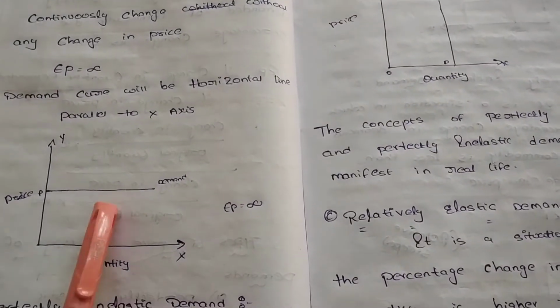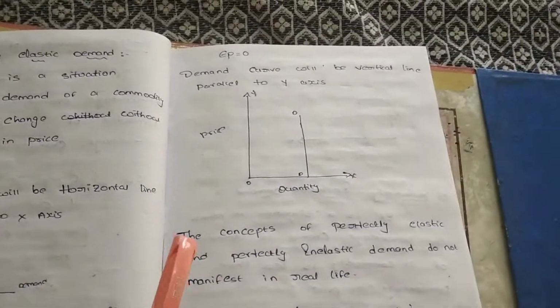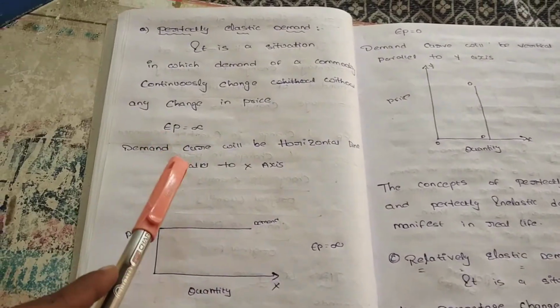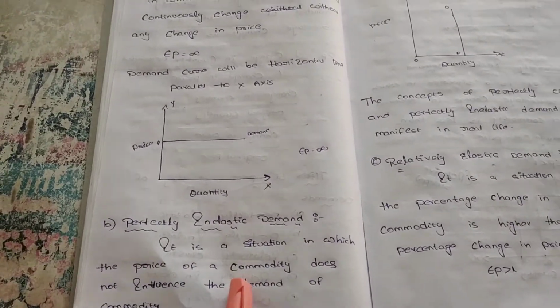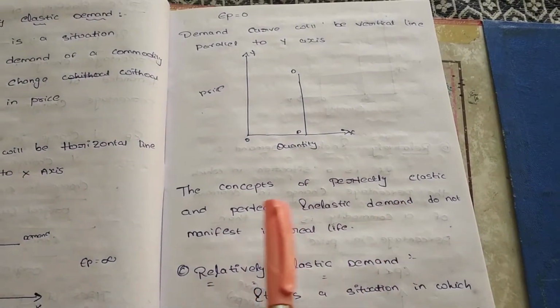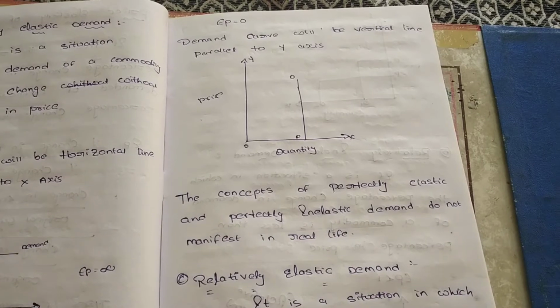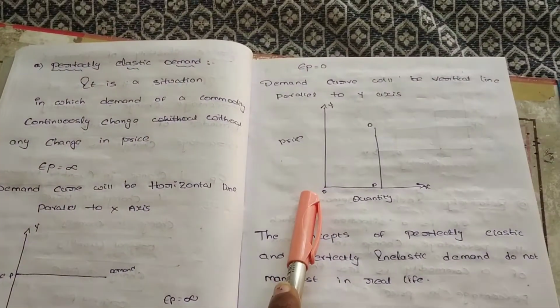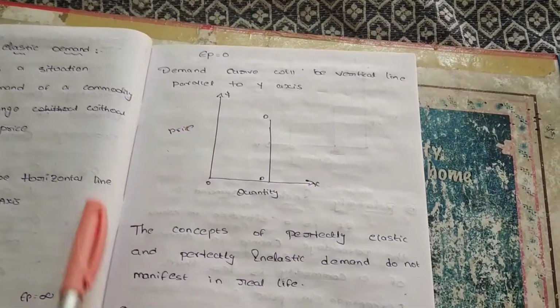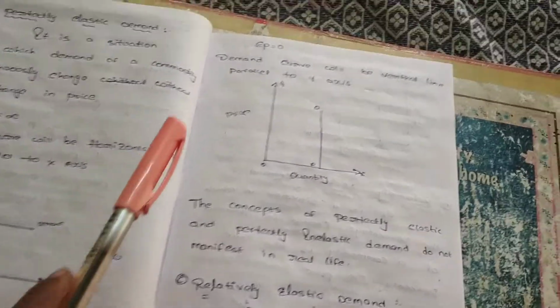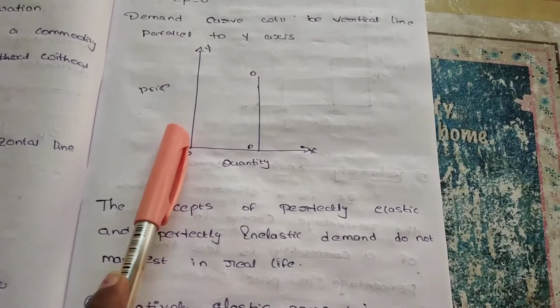Here the perfectly elastic curve is a horizontal line parallel to the x-axis, and the perfectly inelastic curve is parallel to the y-axis. If there is no change in price, demand changes continuously. If there is a change in price but no change in demand, it is perfectly inelastic. These two concepts, perfectly elastic and perfectly inelastic demand, do not apply in real life.